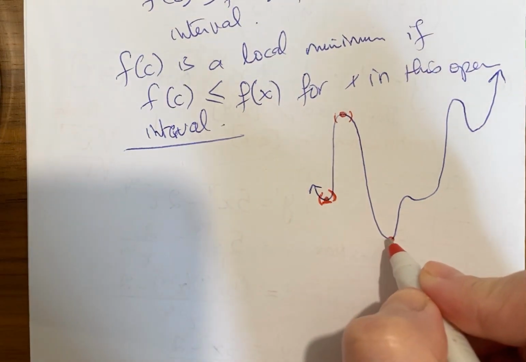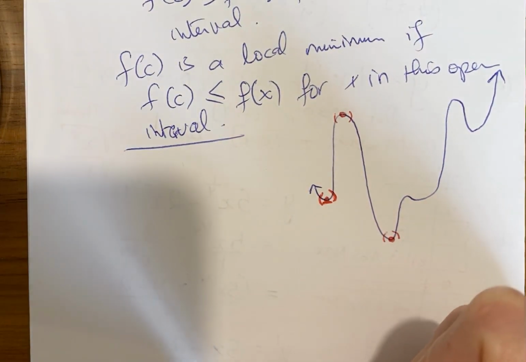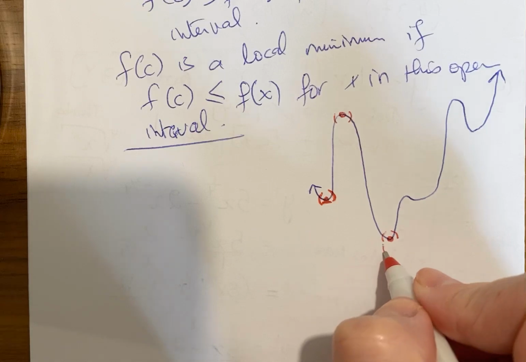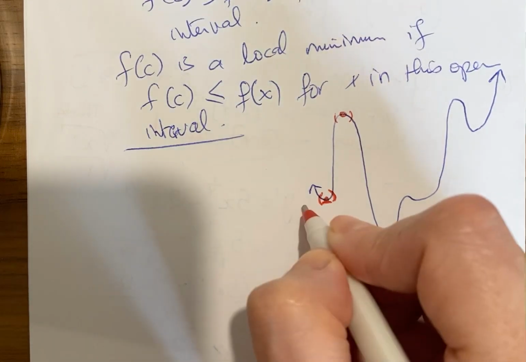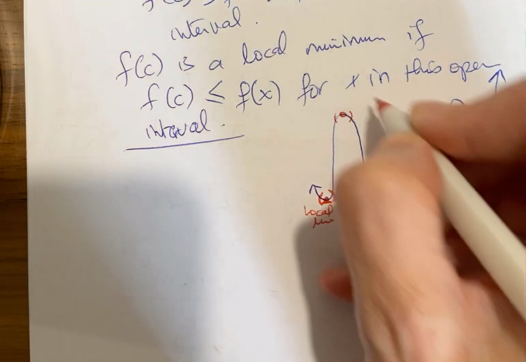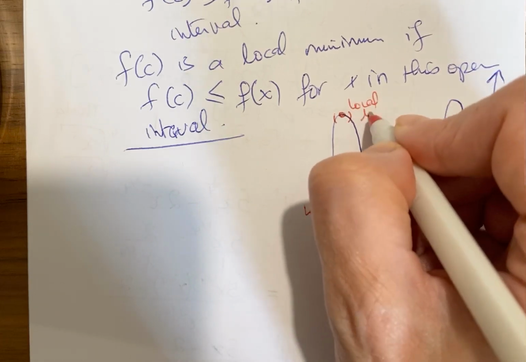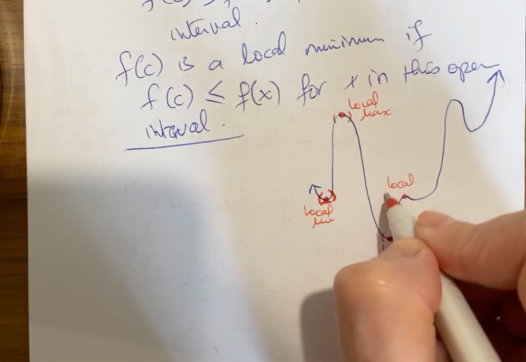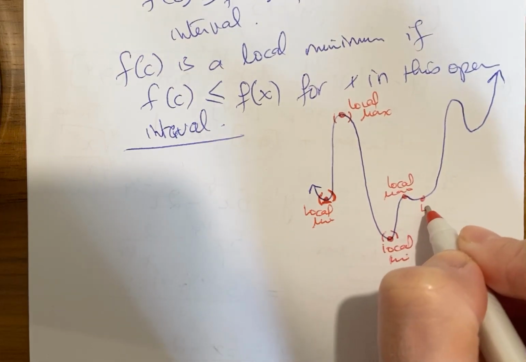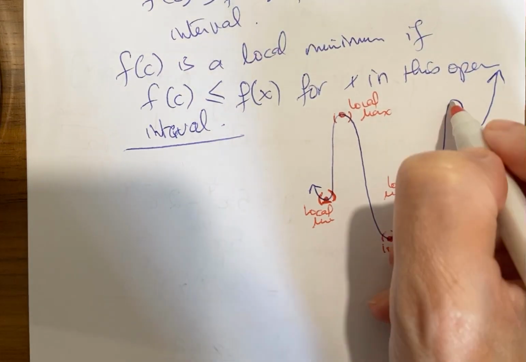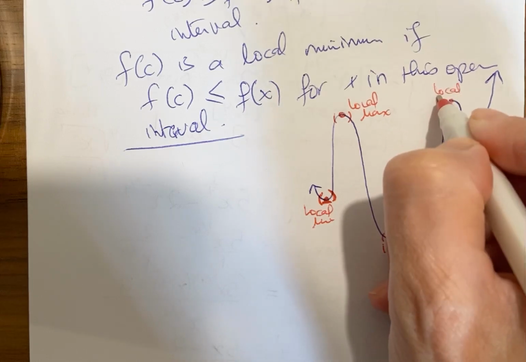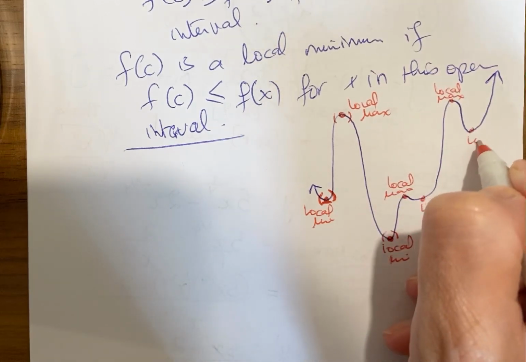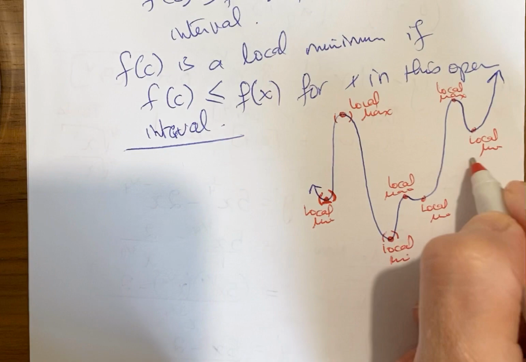This here is smaller than the neighbors, we call it a local min. Here, this is a local max, local min, local max, local min.